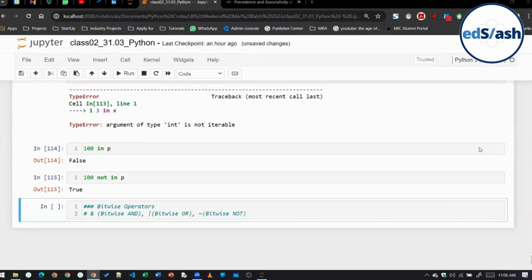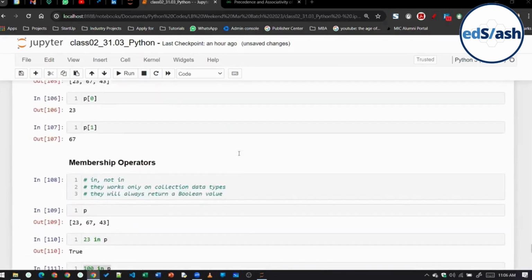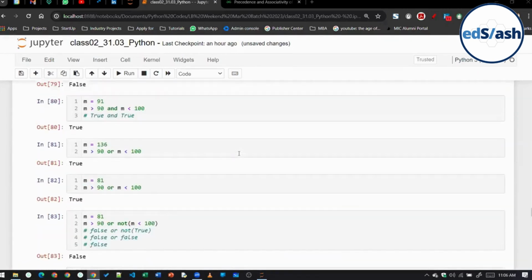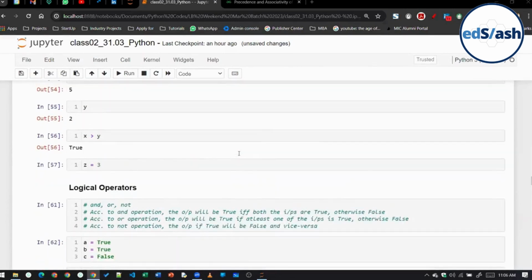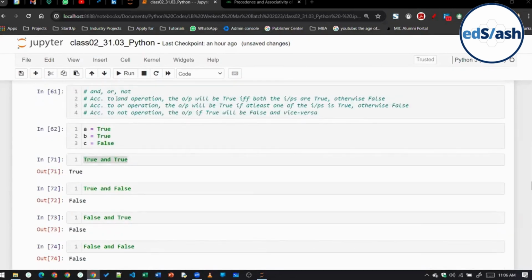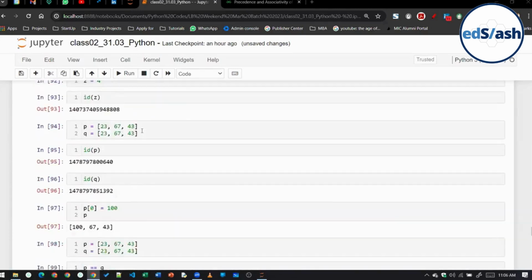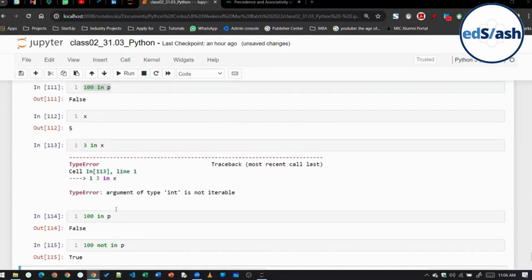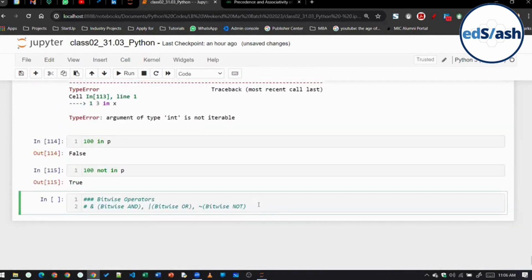Clear class, everyone till here? No, and, or, not, that is different. That is the logical operator. In logical operators, we use and for and, or for or, not for not. But in bitwise operators, we use the symbols. That's the difference.